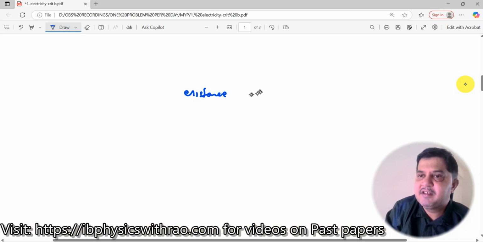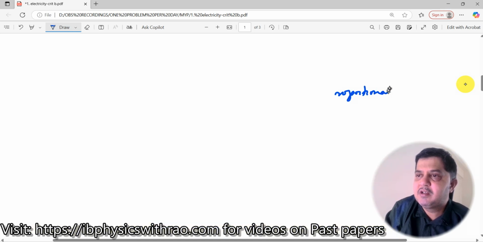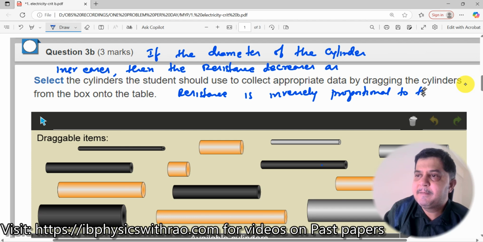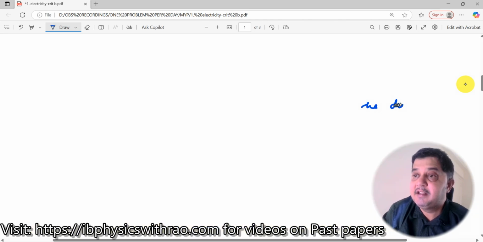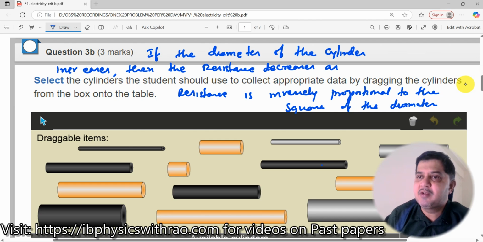resistance is inversely proportional to the square of the diameter, not distance. Okay, so remember, you should write it appropriately. Do not just say that it's proportional to diameter and not write the relationship. You should completely mention it, only then you'll get the full marks for it.